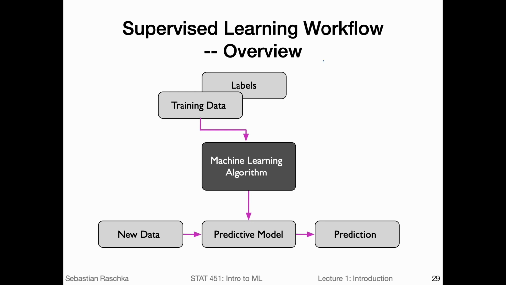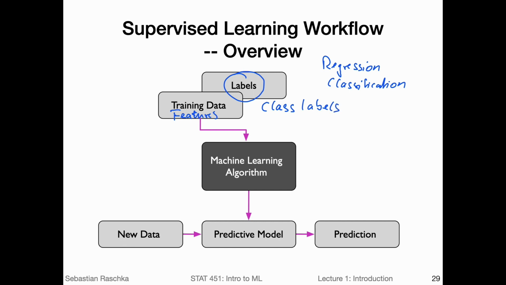Recall supervised learning, we said there are two subcategories, regression and classification. And here I'm referring to either a regression or classification, could be both. So that's the main workflow where we have a training data set. And in the training data set, there are the so-called features. Here I just wrote training data, but you can also say features or observations. And then we also have the target information, the labels. For example, class labels in the case of classification.